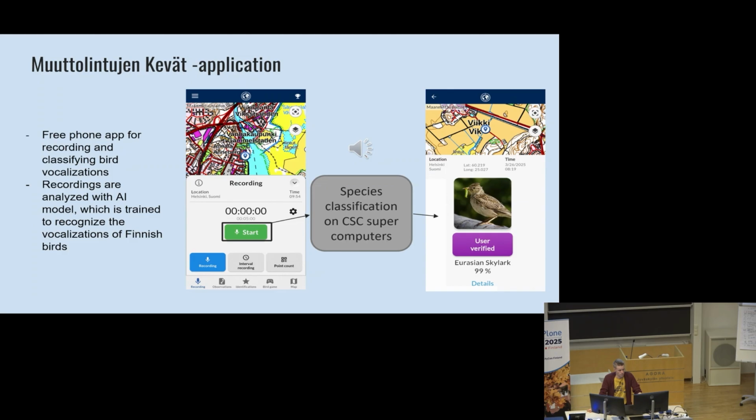I just wanted to ask, do you have some data verification? Because I understand that this app is designed for recording birds, but not all people are good, and possibly someone can record anything. Do you filter or verify data?